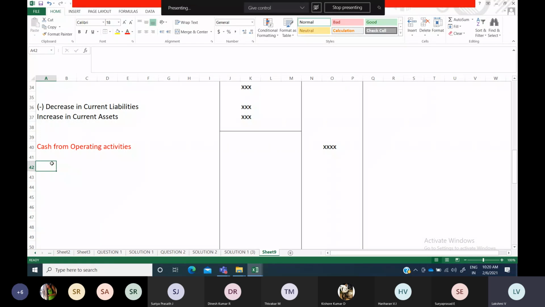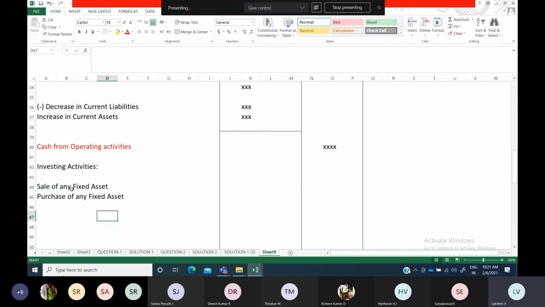Okay, so next will be your investing activities. That is the second part we are going to do. You can also mention the heading, investing activities. So usually under this, sale of any fixed assets. It can be furniture or plant and machinery, anything given in the question. Accordingly, you can show it up here. Purchase of any fixed asset. So whatever is there in the question, accordingly you just give it.